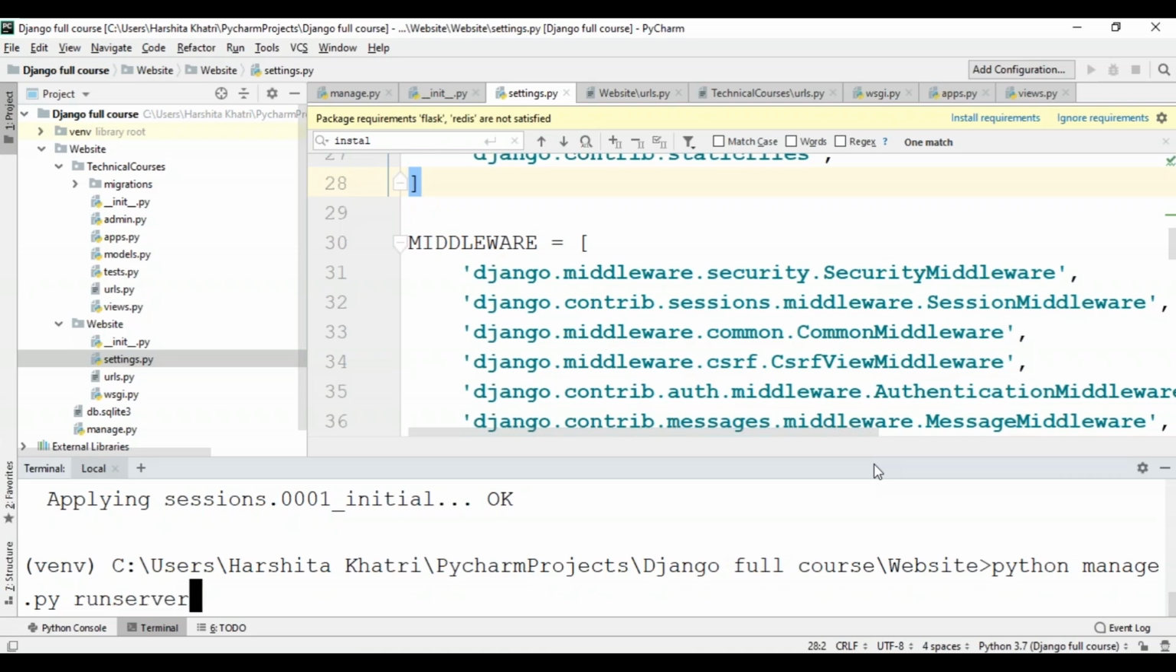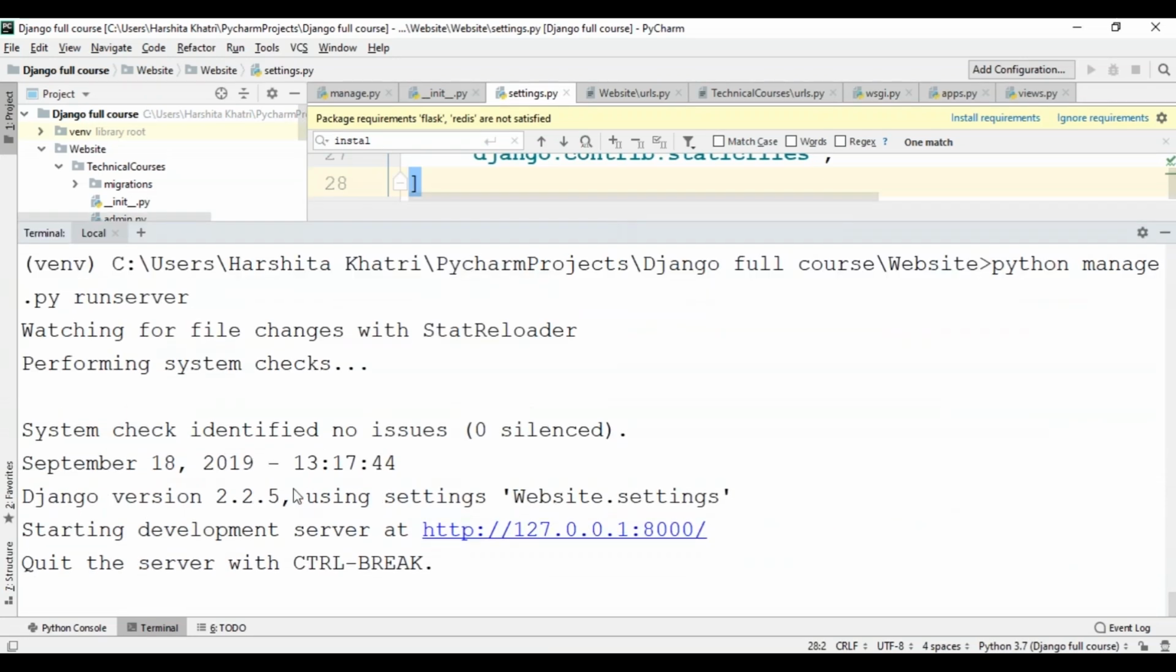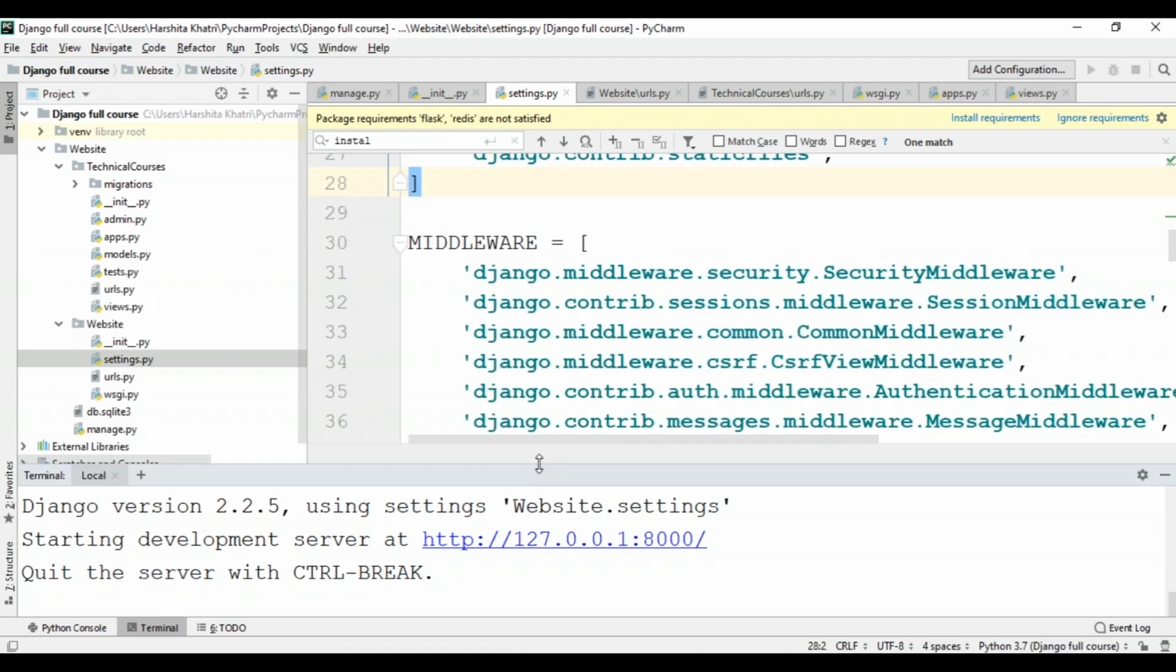So now I'll run my server again and show you what it displays this time. So as you can see, unlike before, I have got a message saying System check identified no issues. So this means our project has been connected to the database successfully. Now what exactly happens over here is the migrate command looks at the installed apps settings and creates any necessary database tables according to the database settings in your settings.py file. Then the database migrations are shipped with the app.